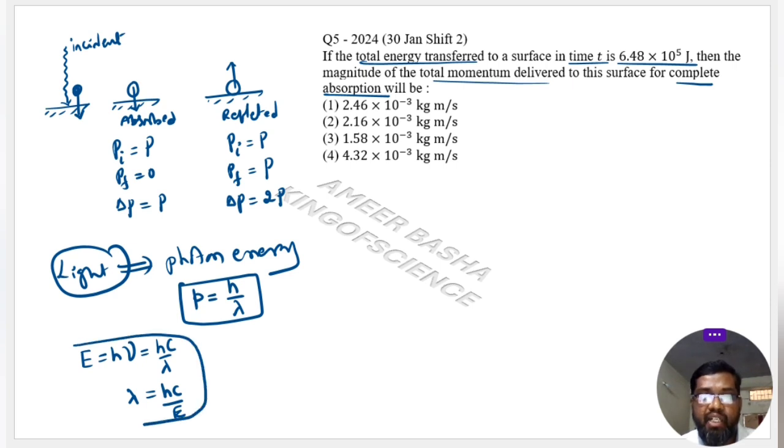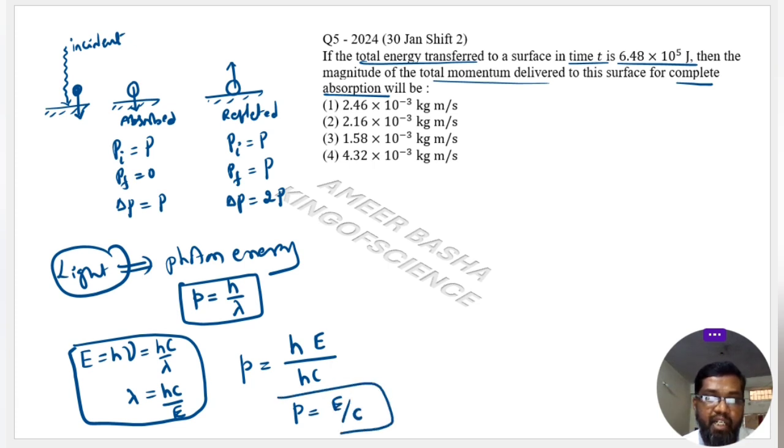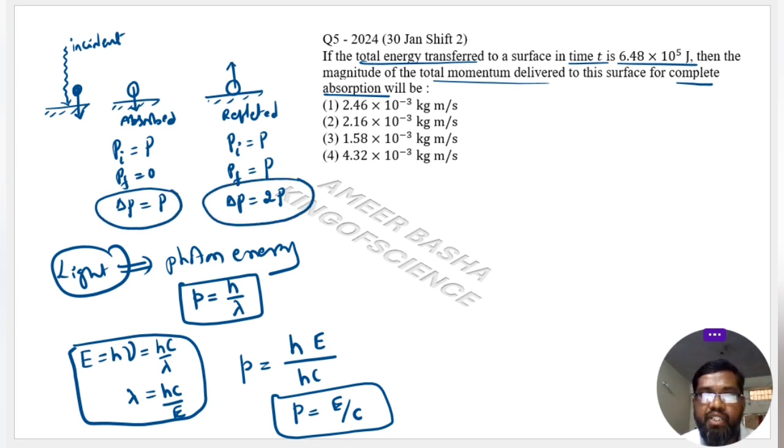From these two relations, I can write for the linear momentum P is equal to h divided by lambda, which means hc by E. h will be cancelled. So linear momentum simply P is equal to E by C. So linear momentum and energy are related like this. Just remember. When it is completely absorbing, the change in momentum is simply P. When it is completely reflecting, the change in momentum will be 2P. So in my case it is completely absorbing, the change in momentum is simply P, and that P is equal to E upon C.